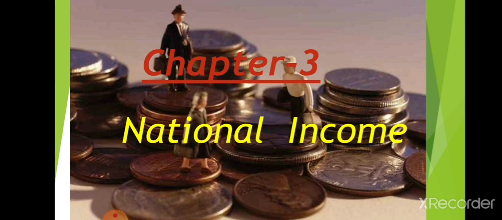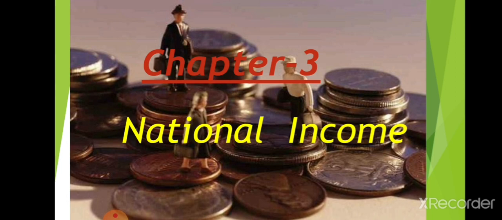The income of a nation is known as the national income of a country. The total income that a nation receives from different sectors is known as the national income of that country. In the last year, we learned about the income of individuals and families and their sources of income.